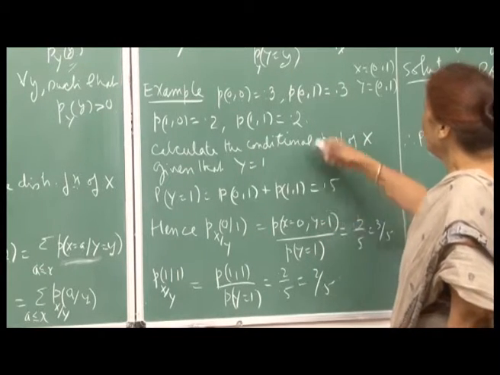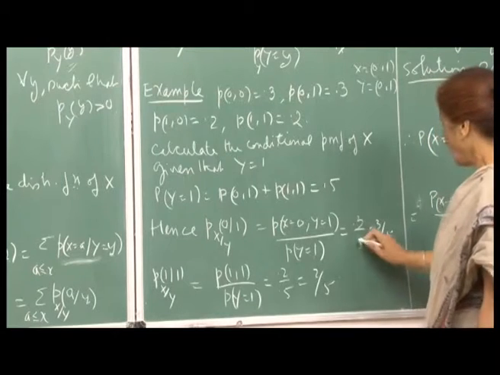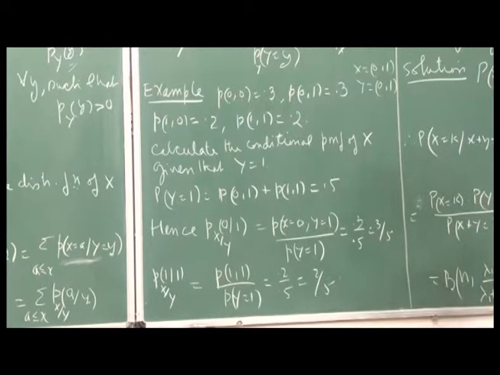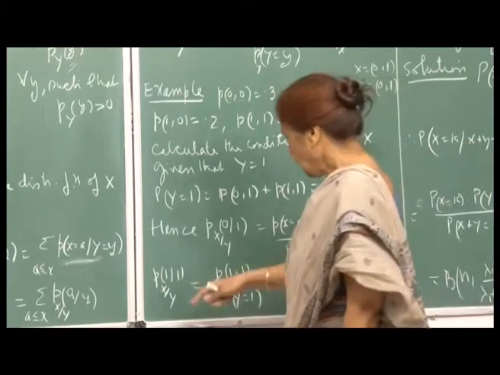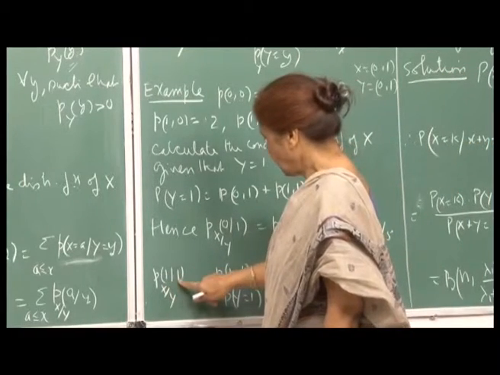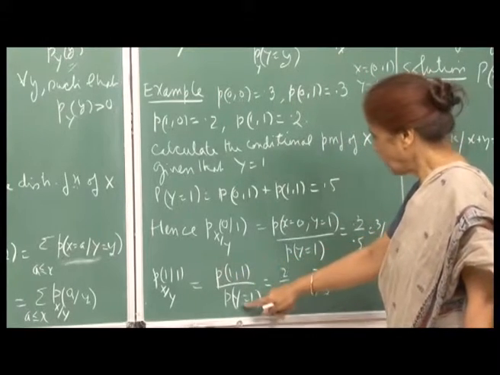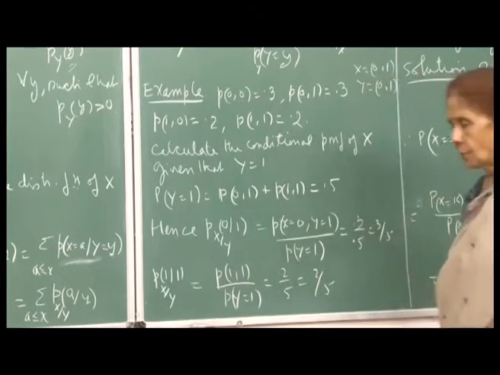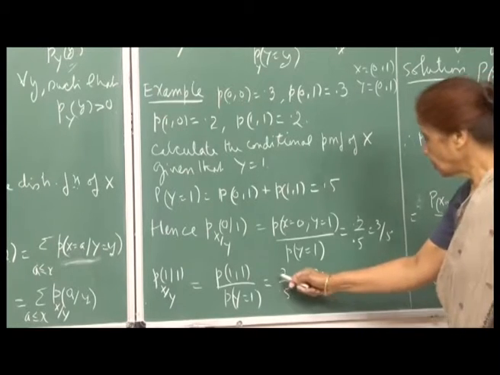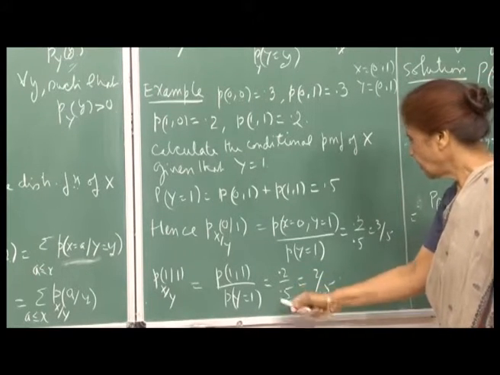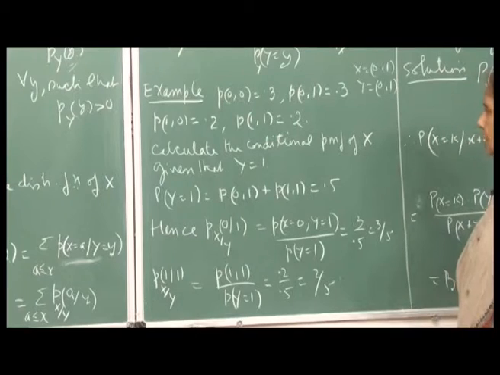So, P of 0 1 from here is 0.3 divided by 0.5 and that is equal to 3 by 5. Similarly, probability X equal to 1 when Y is given to be 1 will be P of 1 1 divided by probability Y equal to 1, which will be 0.2 divided by 0.5, and so this is 2 by 5.